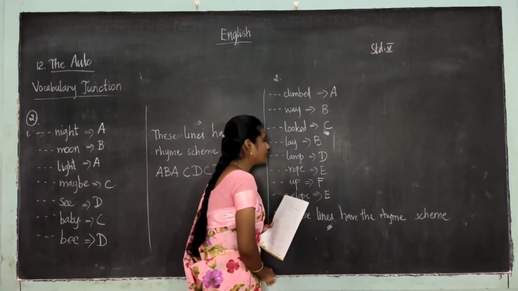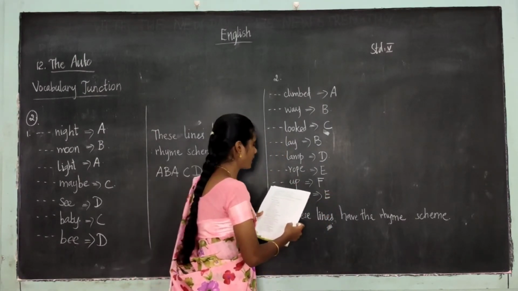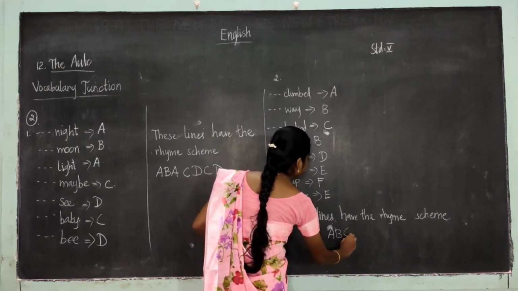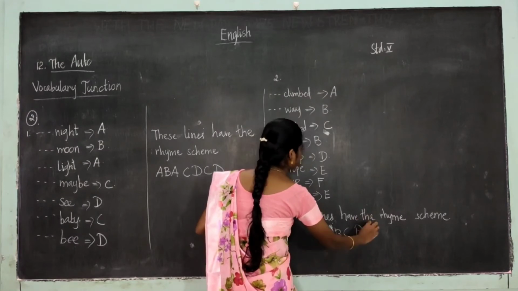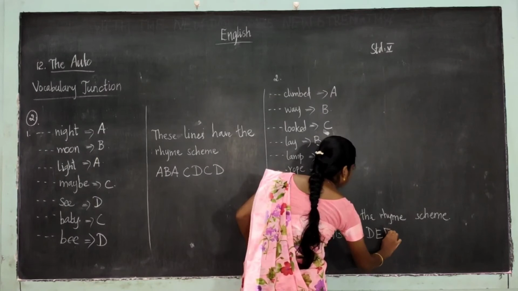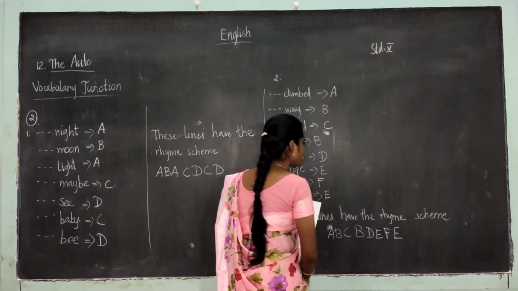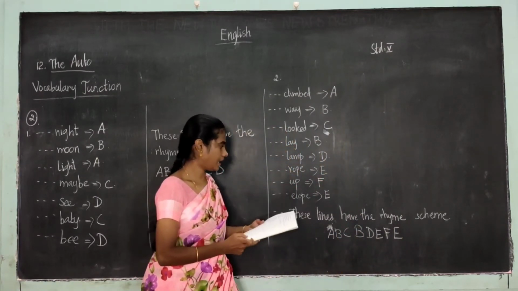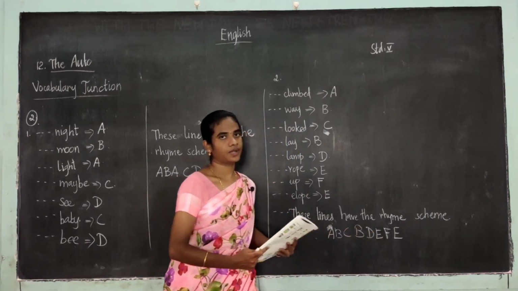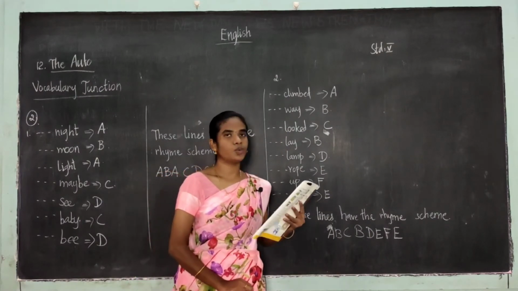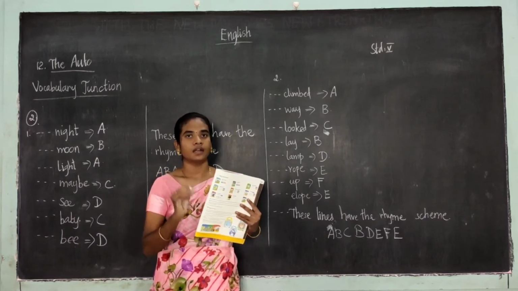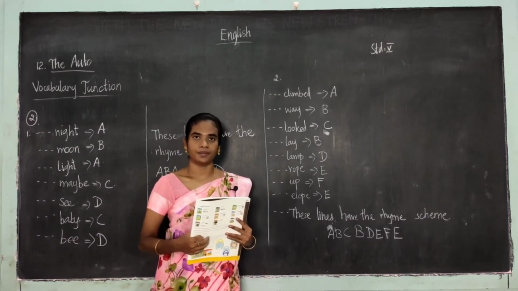Okay. So these lines have the rhyme scheme. What's the rhyme scheme they have? That is A, B, C, B, D, E, F, E. Okay. So this is the rhyming scheme. And you have to do the third one as homework. So see to that, and you have to write the rhyme scheme for the third poem.